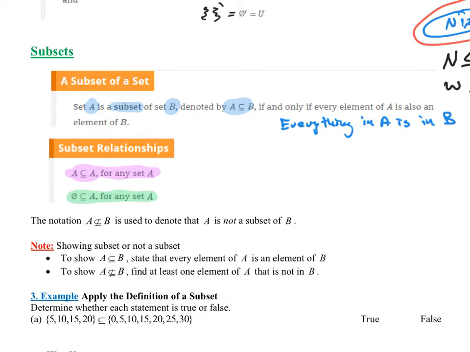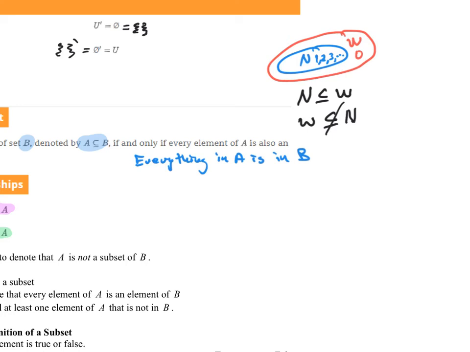So rather than trying to prove that it is a subset, it's actually easier to prove that it's not a subset. Remember, to say that it's not a subset, we said the whole numbers are not a subset of the natural numbers. We had to find an element in the whole numbers that was not an element of the natural numbers. And we were able to do that.